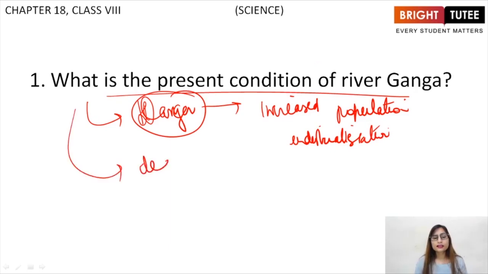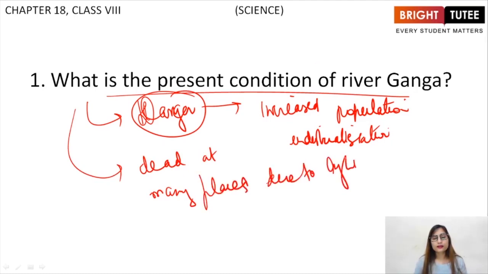Ganga is dead at many places due to high pollution levels, right? You have to explain what is happening in Kanpur city and how it originates from Gangotri until Bay of Bengal. It is completely polluted. Its water cannot be drunk. It is totally polluted and very dangerous for us, right?